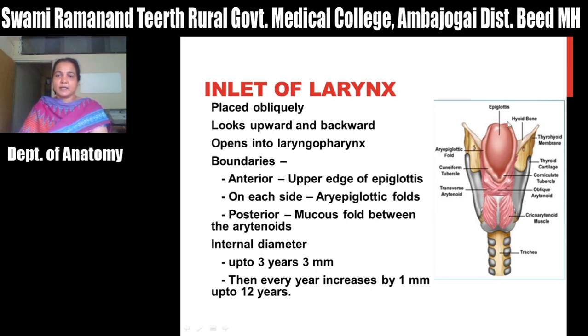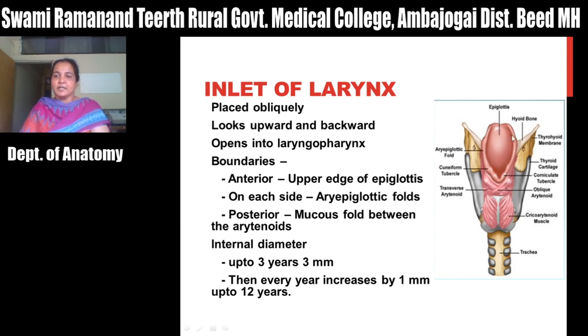Then what is the inner diameter? The internal diameter of this laryngeal inlet up to 3 years is about 3 millimeters, and then every year it increases by 1 millimeter up to 12 years. So this is the laryngeal inlet which guards the larynx. It prevents the entry of foreign particles into the lower respiratory tract or the larynx.